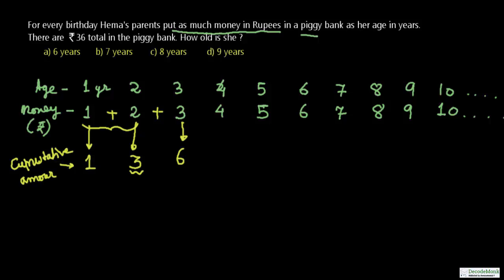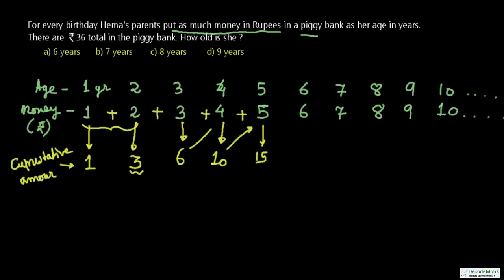So basically on any given year, if you need to find out how much amount is collected in the piggy bank, you have to add these numbers, and these numbers are nothing but the natural numbers. It's 1 plus 2 plus 3 plus 4 plus 5 plus 6, and it goes on. So during the fourth year it is 1 plus 2 plus 3 plus 4, and that is equal to 4 plus 6 is 10. 10 plus 5 is 15.